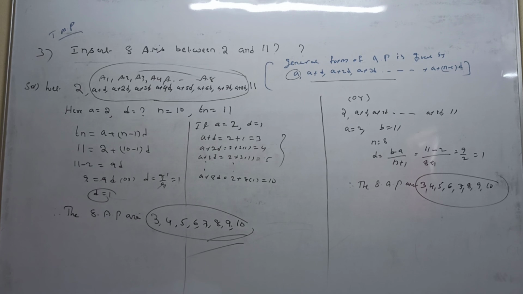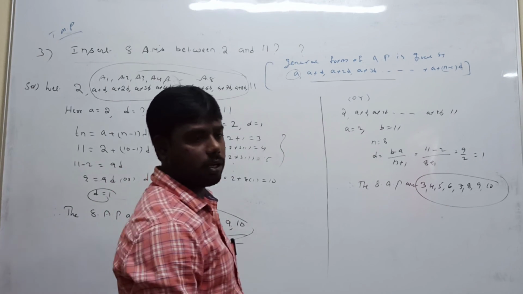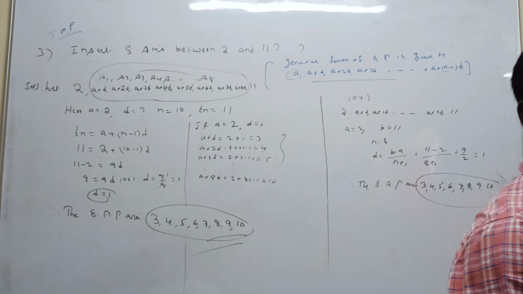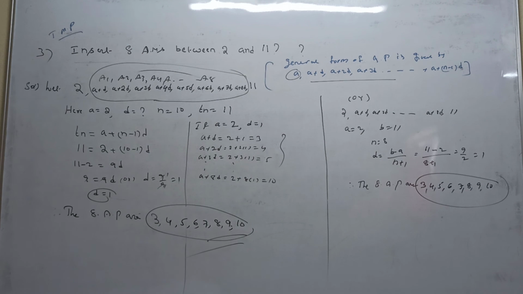This is how to solve inserting arithmetic means between a and b. Very easy. It is an important 2 marks question for the final exams. Everyone understood how to solve the arithmetic mean between a and b?